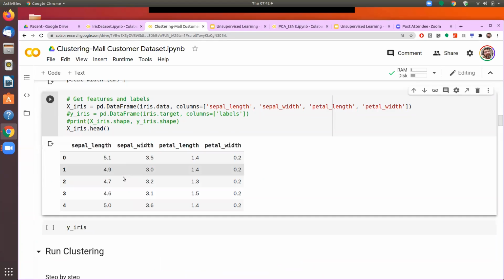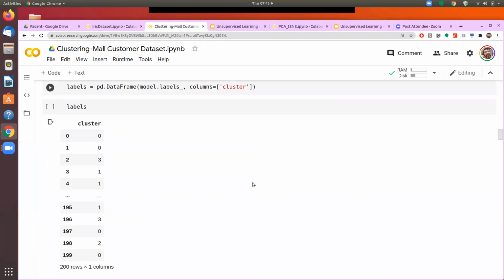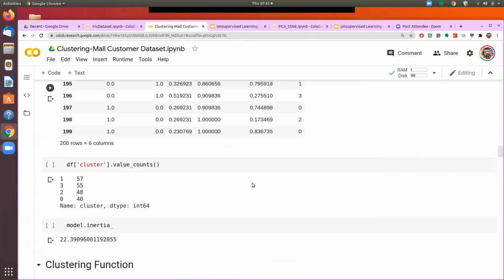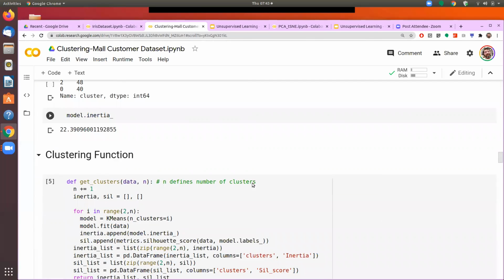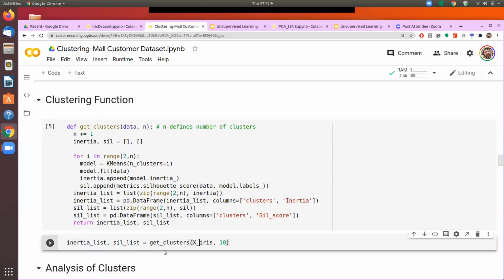So we get the data and we see that this information is available. This file does not have the labels. And then we come to the clustering. We'll do the clustering with the function that we had created. So now we call this clustering mechanism, but we are only providing the information about the labels.